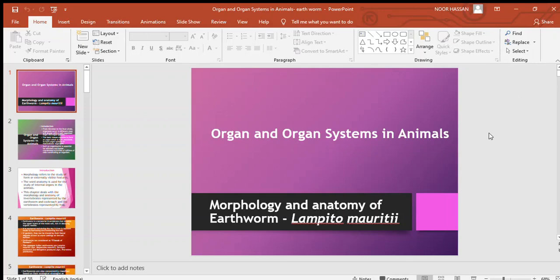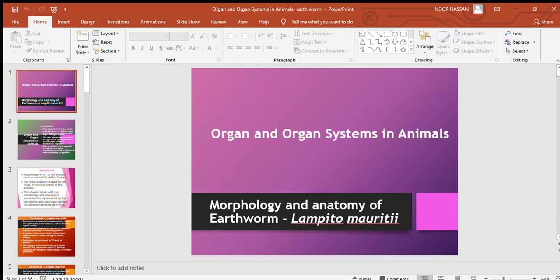This is about organ and organ systems in animals. So, this lesson talks about morphology and anatomy of two vertebrate and two invertebrate animals. To begin with, we will discuss the earthworm, and its scientific name is Lampito mauriti. We'll discuss in detail about the morphology and anatomy of the earthworm.